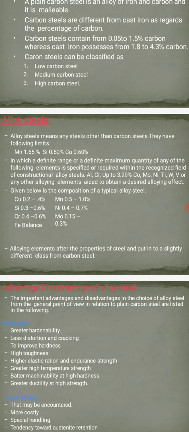They also have aluminum, chromium up to 3.99%, cobalt, molybdenum, nickel, titanium, vanadium and any other alloy elements added to improve the properties of the material. So these are added to improve the property of the alloy steels. The main composition of alloy steel is given as copper 0.224 percent, manganese